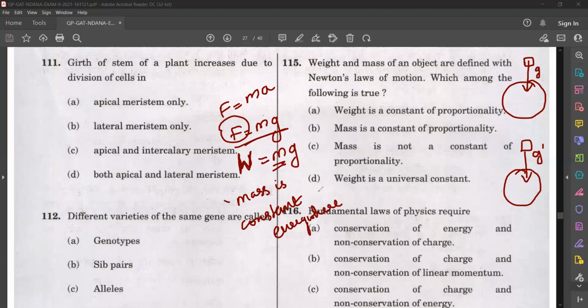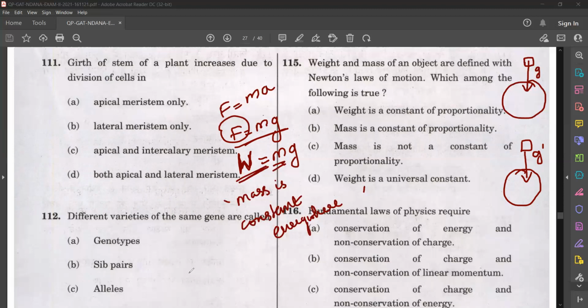What happens to weight? Weight changes according to the planet or place, we can see. That depends actually on the acceleration due to gravity of that planet or that satellite or anything. So mass is constant everywhere.